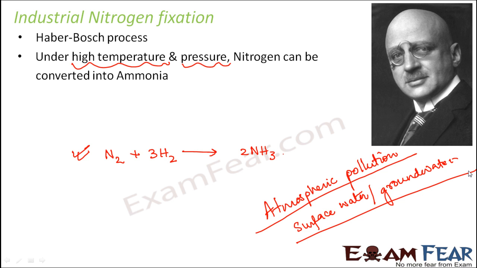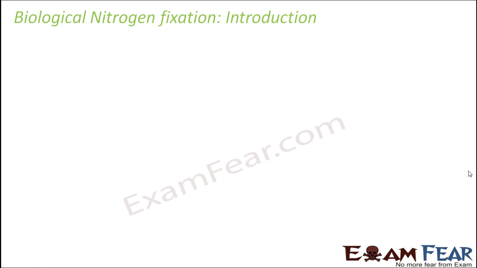When you perform this industrial nitrogen fixation, you carry out this entire reaction in industries, where besides this process there are a lot of side products, a lot of harmful gases which get emitted, which in turn cause atmospheric pollution. Also, the remains of the reaction are dumped into the water bodies, which can also cause water pollution. So this was about industrial nitrogen fixation.